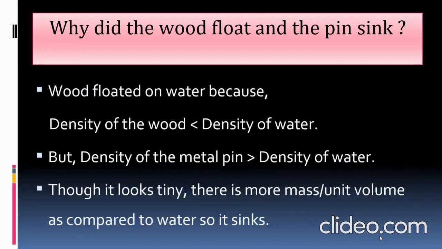So wood floats on water because the density of the wood is less than the density of water. But the density of the metal pin is greater than the density of water. Though it looks tiny, there is more mass per unit volume as compared to water, so the pin sinks whereas the wood floats. So this would be the best answer why the wood floats and the pin sinks.